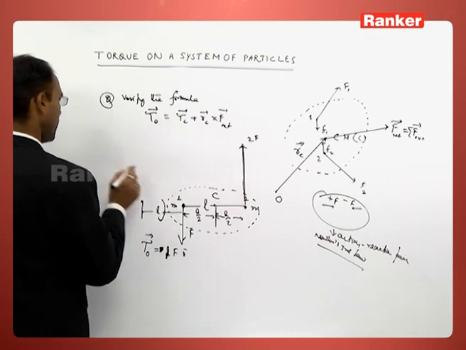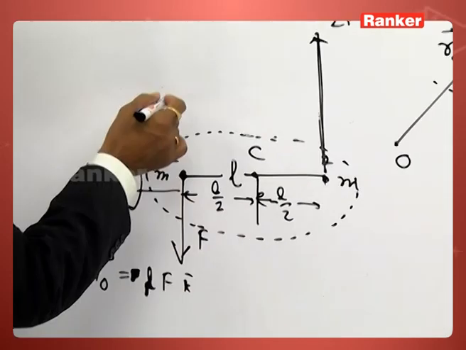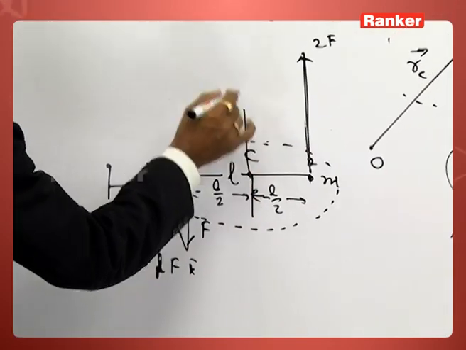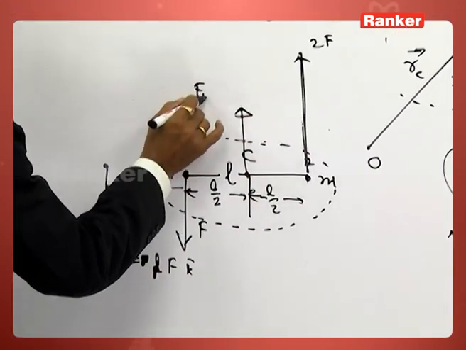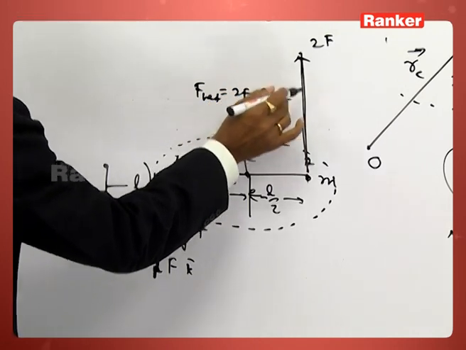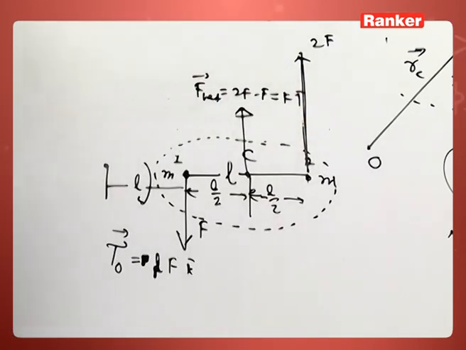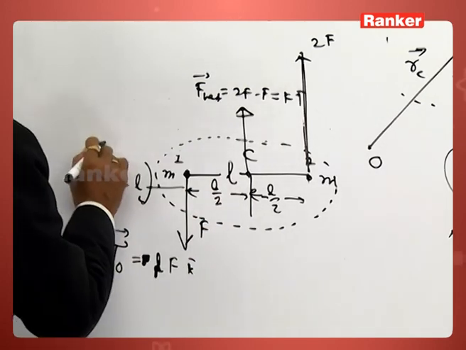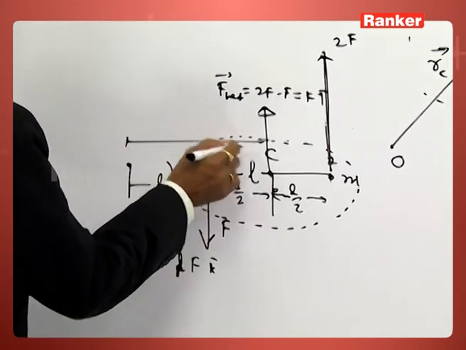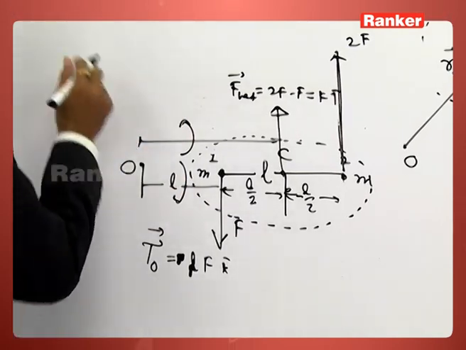The net force acting on the system is 2F minus F, that is F up, F j cap. This net force will produce a torque about the given point in anticlockwise sense.